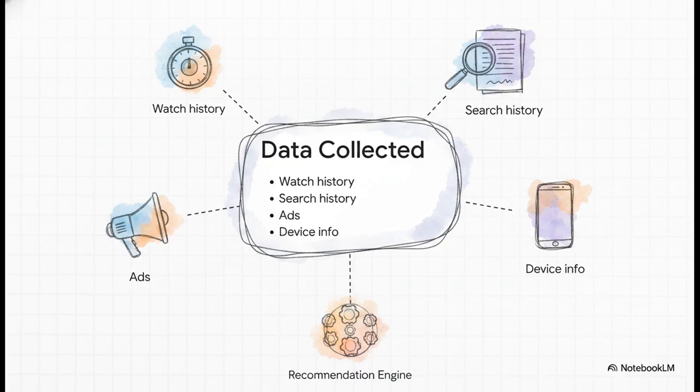When you understand this, it makes total sense why the platform protects user trust so fiercely. Their entire ecosystem, the whole shebang, relies on this data loop working smoothly.